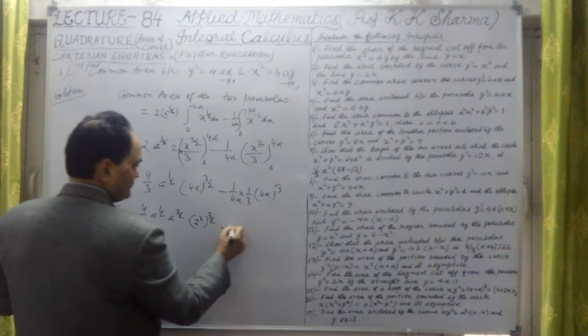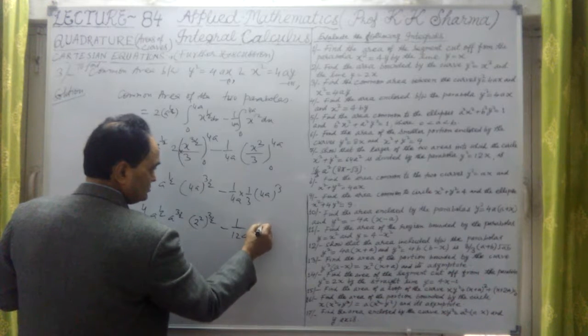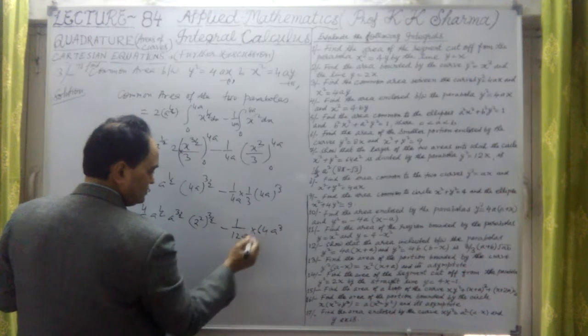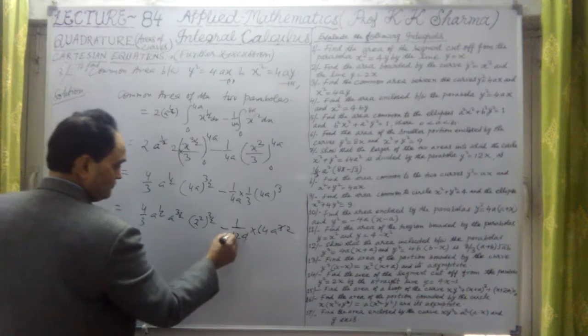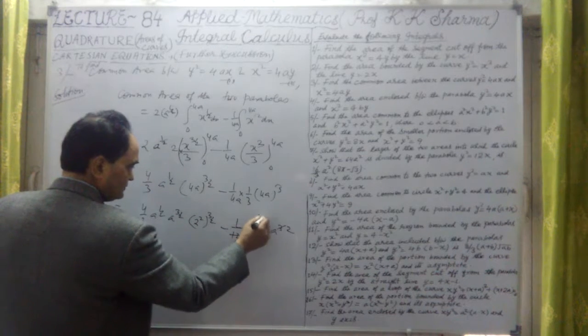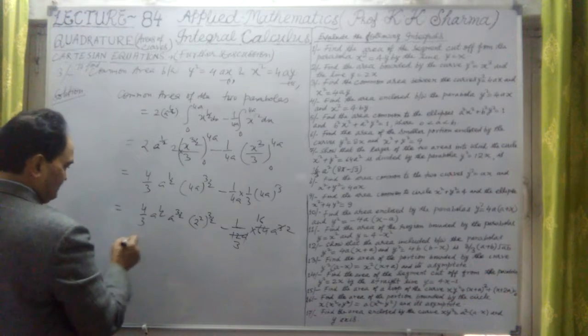Now it's okay. Minus 1.12 into a into 64 a cube. 1 a cancelled out, this is twice. 4 3s are 12 and 4 16 times. Okay, so 16 4s are 64.